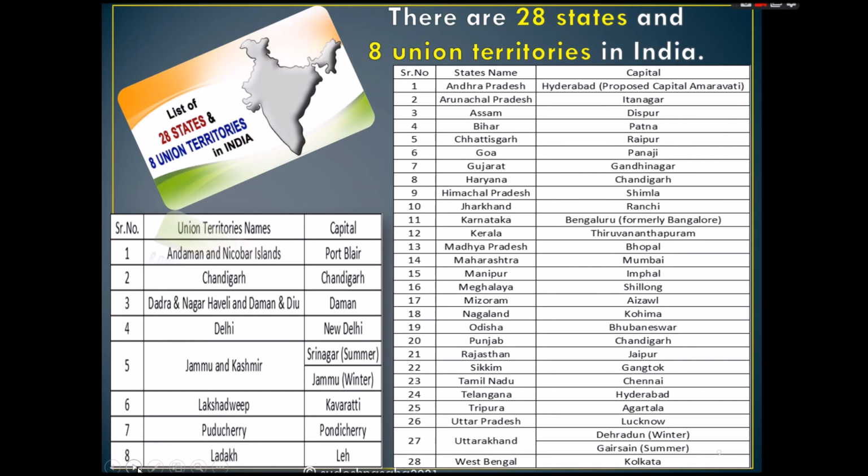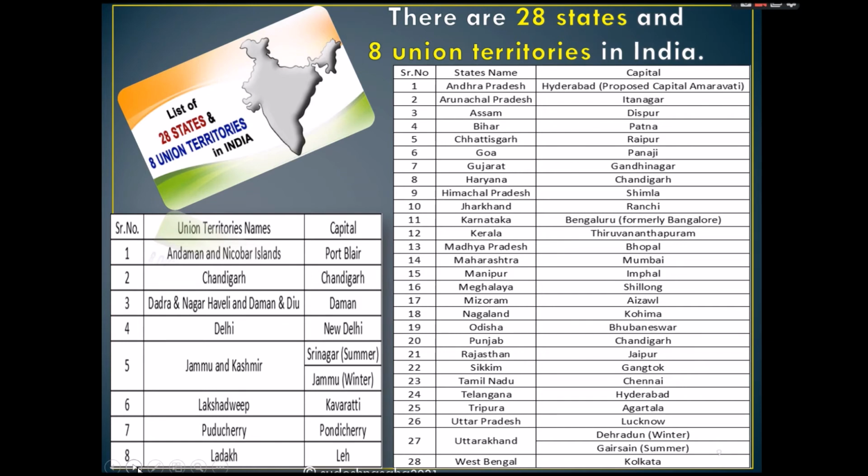First state is Andhra Pradesh. Its capital is Hyderabad, but proposed capital is Amravati. Arunachal Pradesh, its capital is Itanagar. Assam, Dispur. Bihar, Patna. Chhattisgarh, Raipur. Goa, Panaji. Gujarat, Gandhinagar. Haryana, Chandigarh.